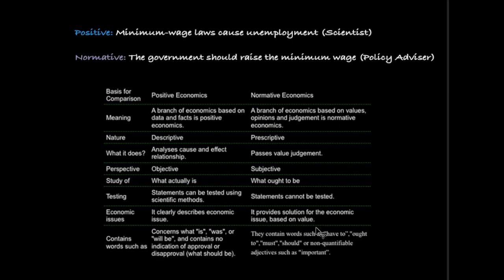So this branch of economics is based on values and opinions rather than just facts and being objective. The statements that can be tested through scientific methods would be positive economics. So these are the two key differences, and there is always a debate on what the policy should be.